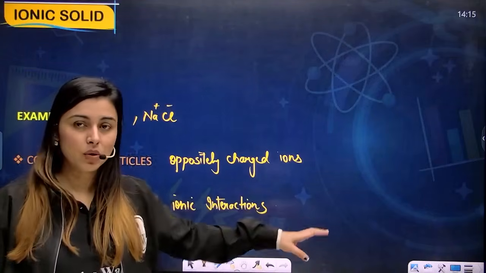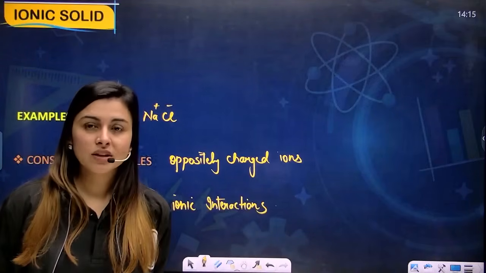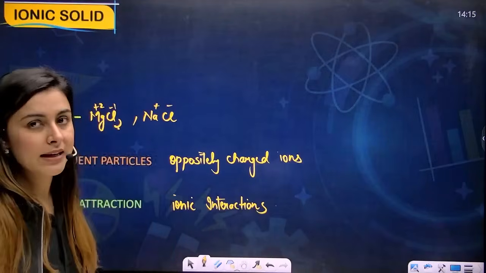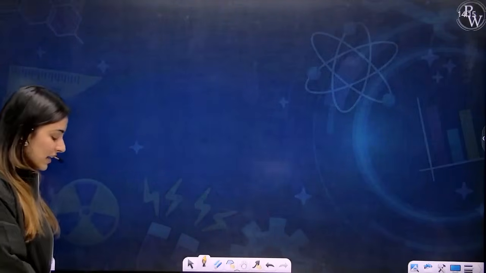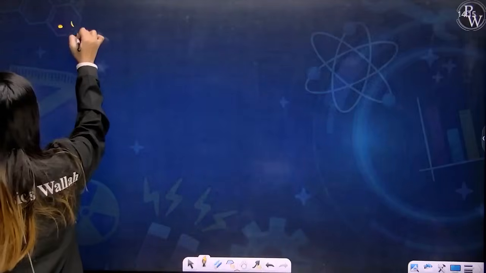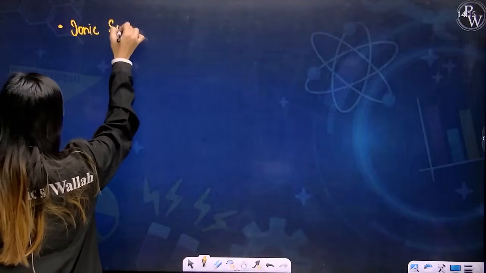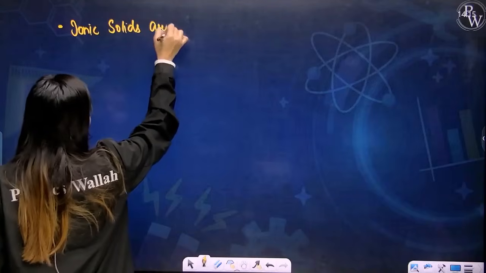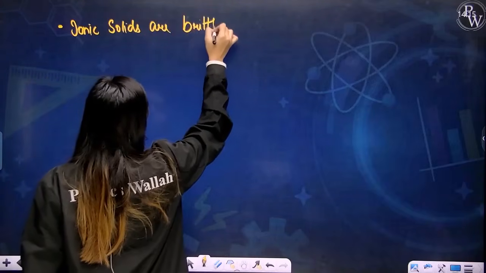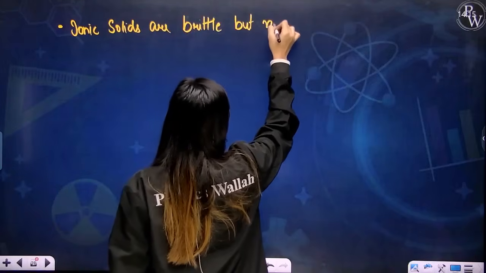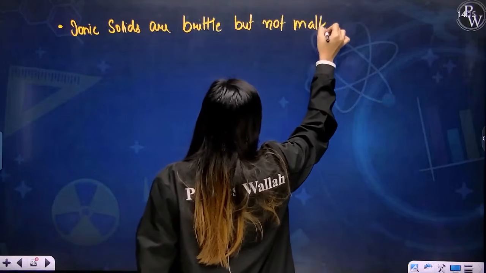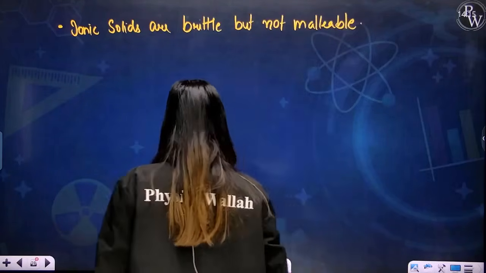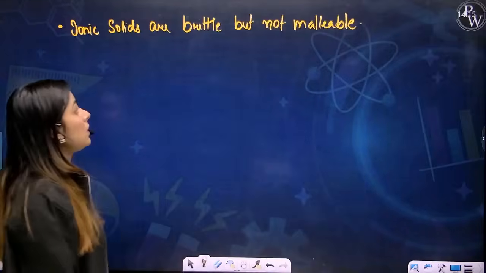There is no issue till now. Now, we need to know a few things about ionic solids. It is generally said that ionic solids are brittle but not malleable. So the first thing is ionic solids are brittle but not malleable. Now let's try to understand why ionic solids are classified as brittle and not malleable.